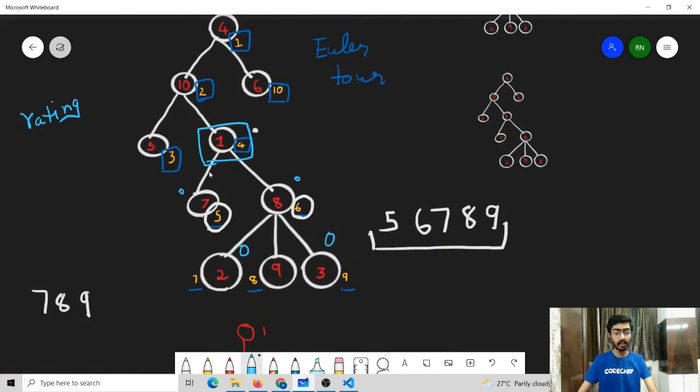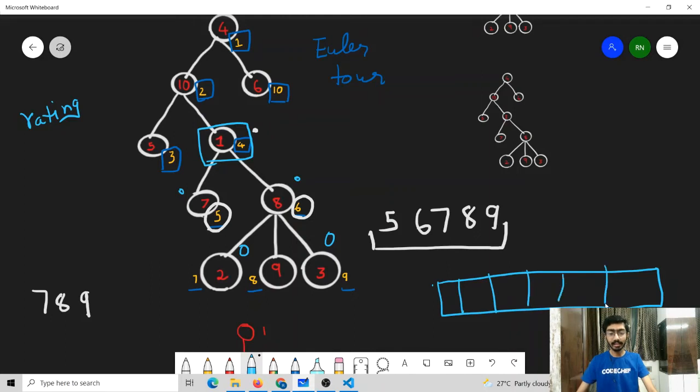This is because after finding the value of any node, what we are going to do is, in a segment tree or in a binary index tree, at the index of the order of this node, which is 4 for this node, I am going to store its DP value.